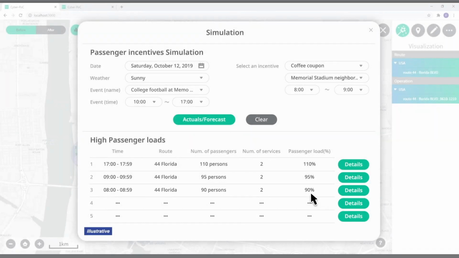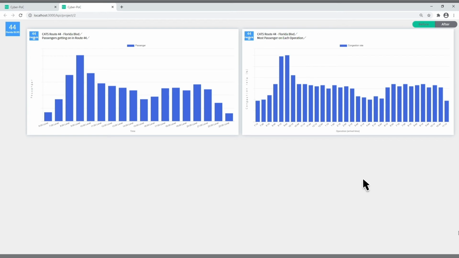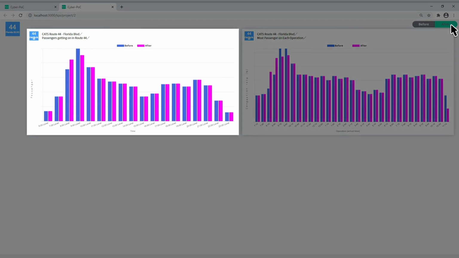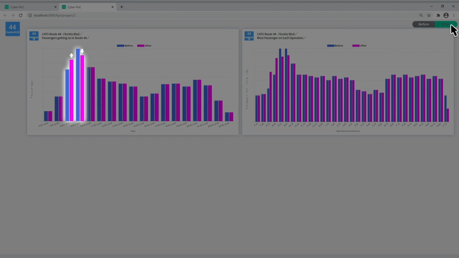Next, let's take a closer look at the result of the simulation using the visualization function. Select the After button on the upper right to check the simulation results. The blue bars represent the actual number of passengers on October 12, 2019, and the red bars reflect the result of the simulation. The graph on the left shows that a certain number of passengers who were on the buses between 9 and 10 o'clock has now shifted to buses running between 8 and 9 o'clock, evening out the load.